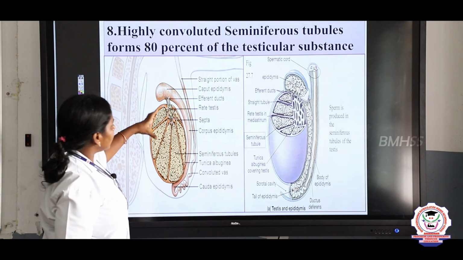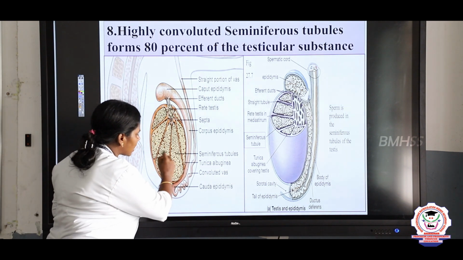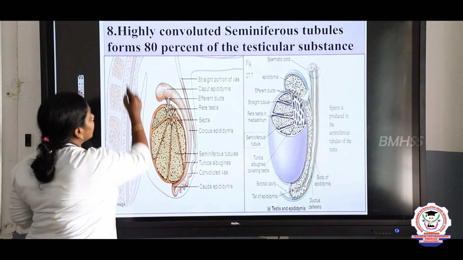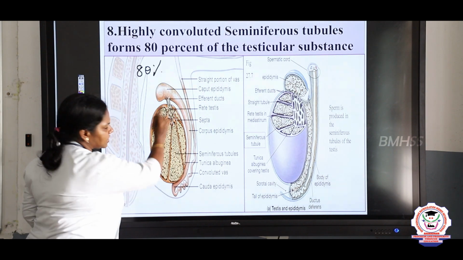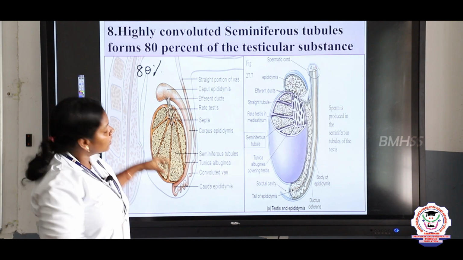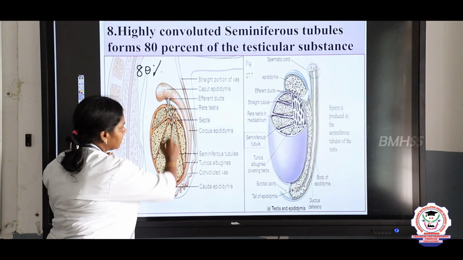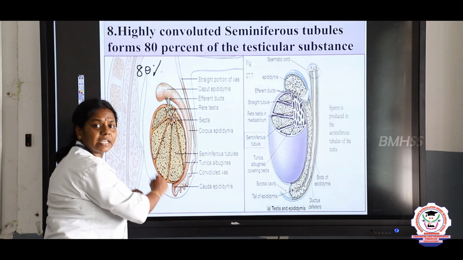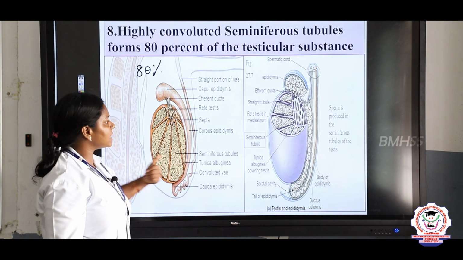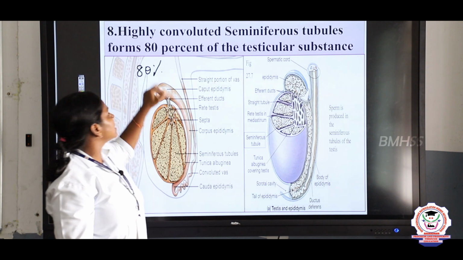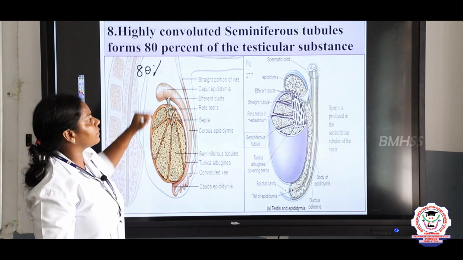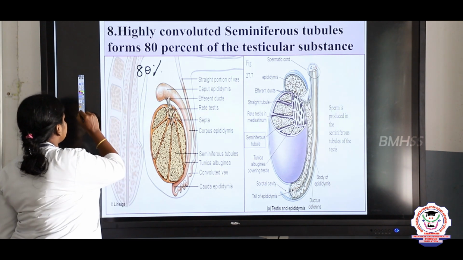Next, you can see the seminiferous tubules are highly coiled, and nearly 80% of the testicular substance is the seminiferous tubule. By seeing this picture, you can see that in the middle lobules are there, but the majority is covered by these seminiferous tubules. So, highly convoluted seminiferous tubules form 80% of the testicular substance.